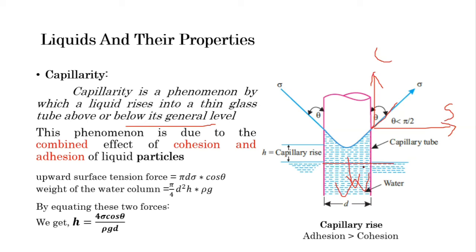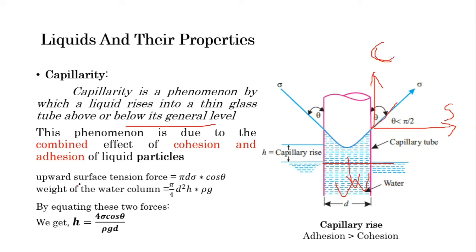So in this balance condition, we can equate two forces: one is the weight force and another is the surface tension force. For the surface tension force, we will consider only the vertical component, the cos component. And for weight, again, we will use the definition of weight density, the weight of the liquid per volume of the liquid, equal to rho into g. So let's see what happens according to the definition.